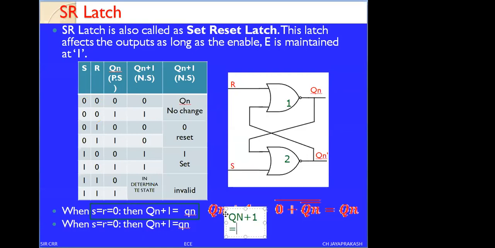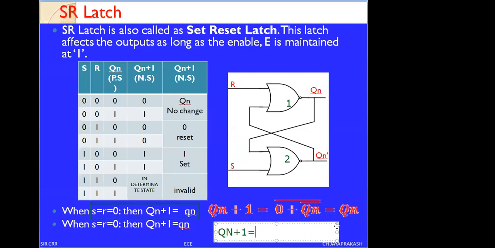See here I am writing the Q of n plus 1. This is obtained from the NOR gate 1. NOR gate 1 equation: one of the inputs is R. Okay, I am writing this as one of the inputs is R. See, R plus, you can see, I am writing with R plus.